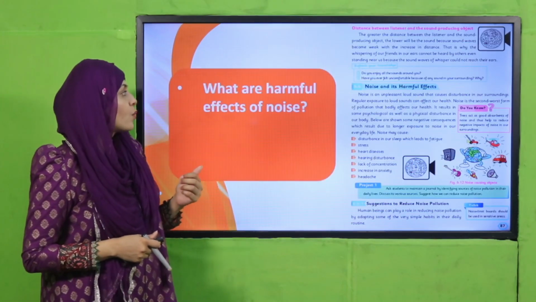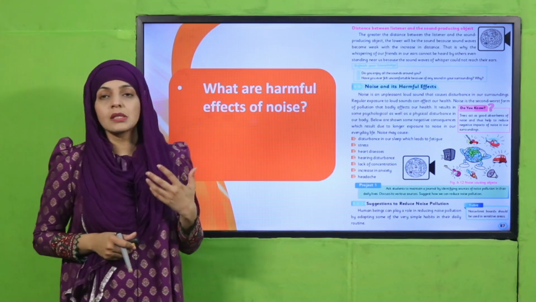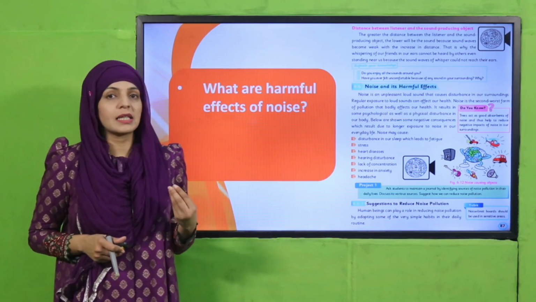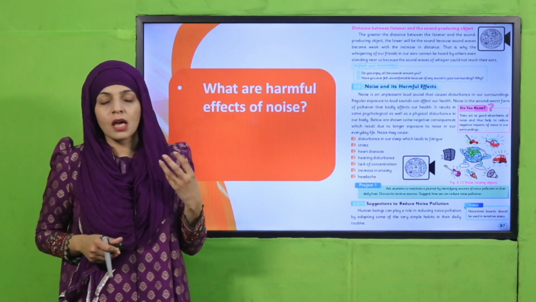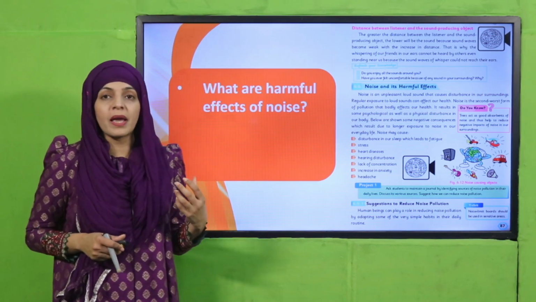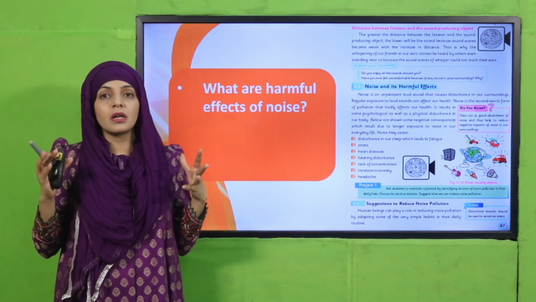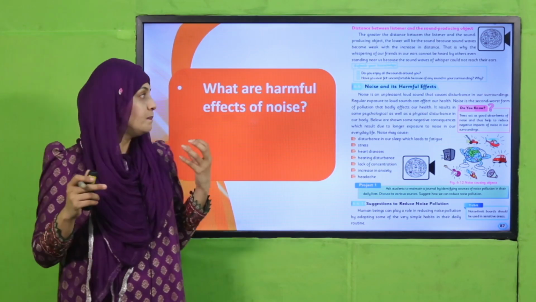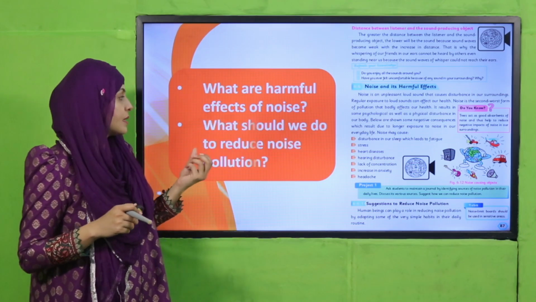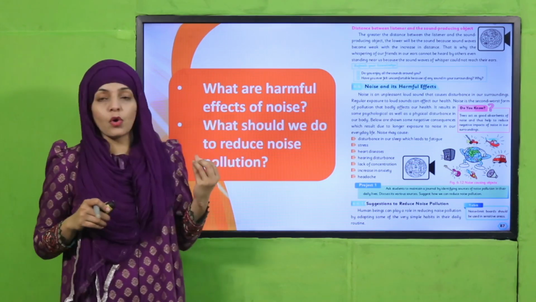Then we discussed that what are harmful effects of noise. Sound के harmful effects कौन कौन से हैं? जैसे कि heart diseases, hearing disturbance, anxiety, lack of sleeping, इसके अलावा stress. So these are different causes of harmful effects of noise. Then what should we do to reduce noise pollution?